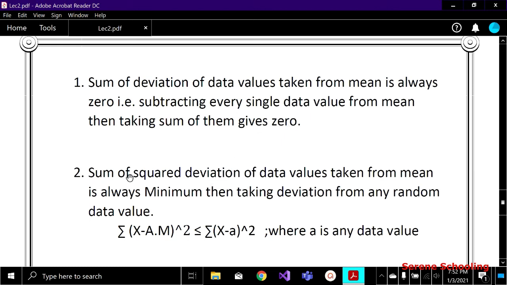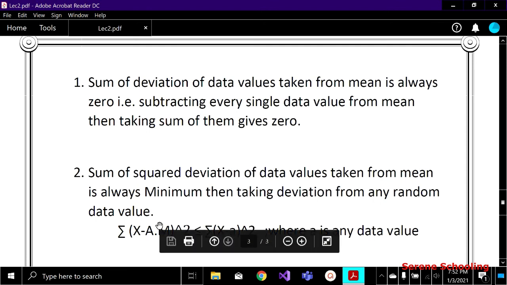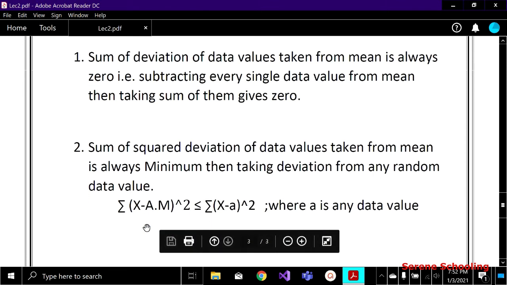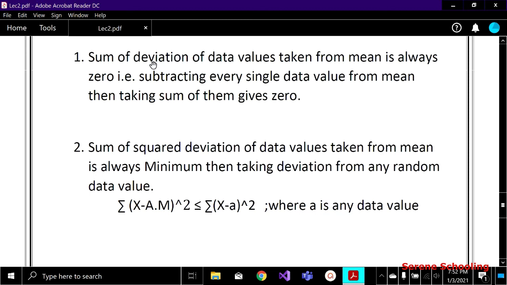See here, the sum of squared deviation of data values taken from the mean is always minimum compared to taking deviation from any random data value. Now if you know what deviation is, then you can clearly understand it. Here we were just taking the sum of the deviation of values from the mean, but here we are taking the sum of squared deviations. Suppose this x is our data value, and we are subtracting the arithmetic mean, because we have to take deviation from the mean.